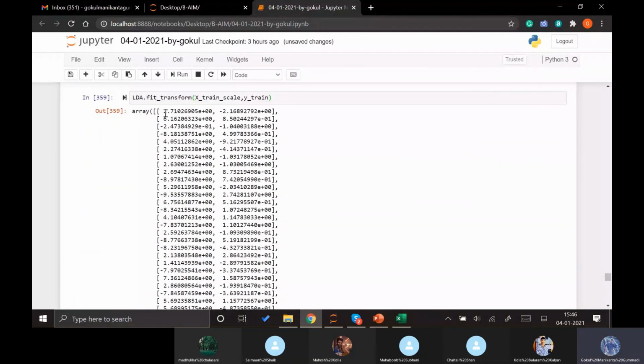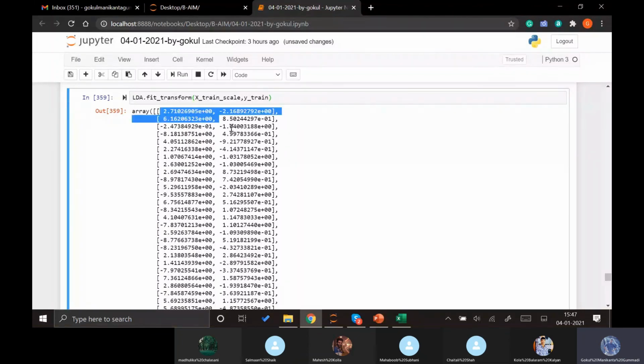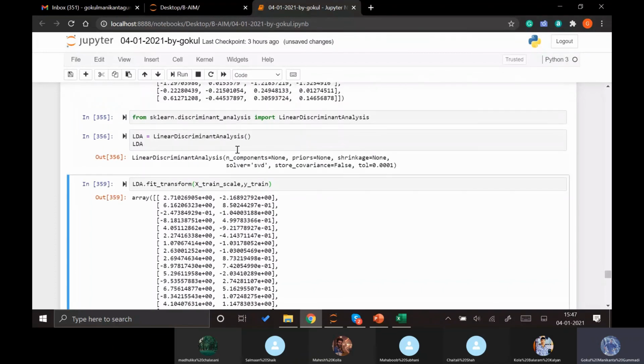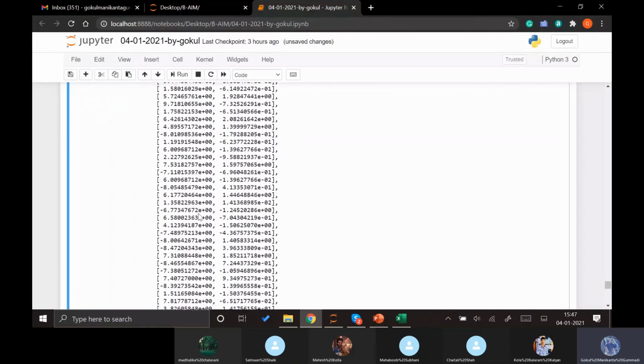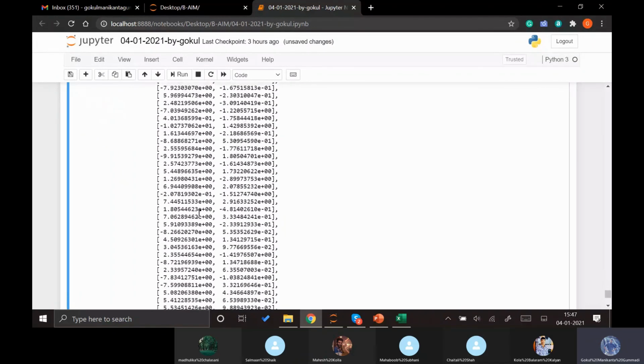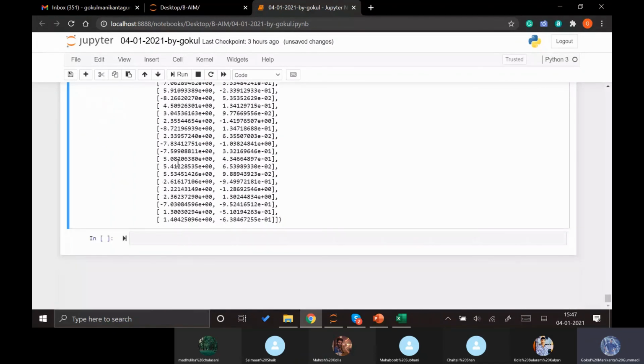Now it is only showing two values. What does that mean? That means the whole data can be converted into two factors, or we can say two columns. The whole 4-column x can be converted into a 2-column x. So the n value here automatically becomes 2.